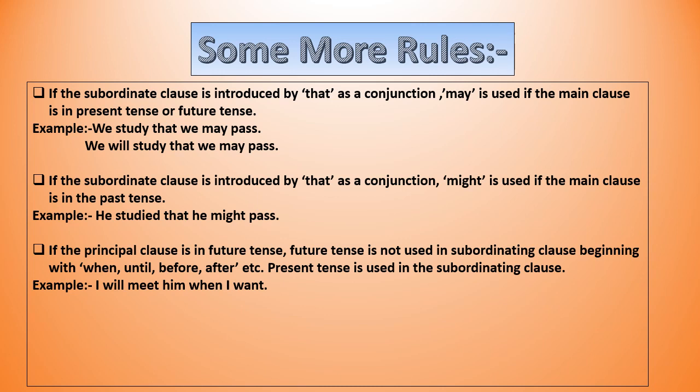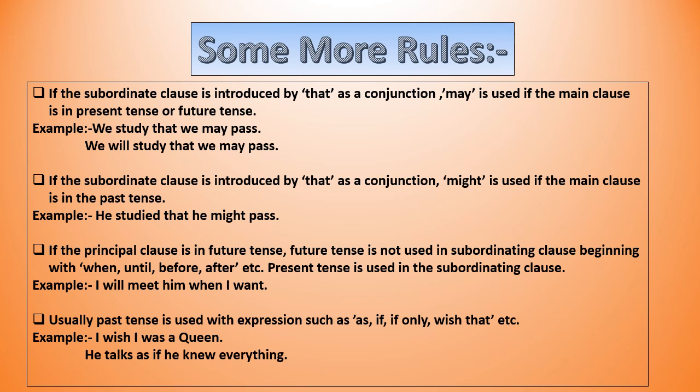Example, we will meet him when I want. You can see we are using present tense in the subordinating clause, though we have future tense in the principal clause. The deciding factor here is "when".